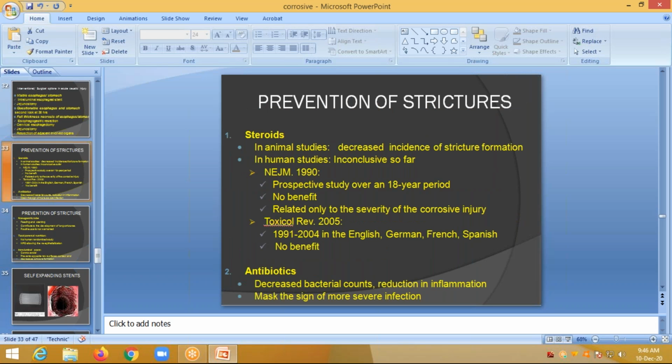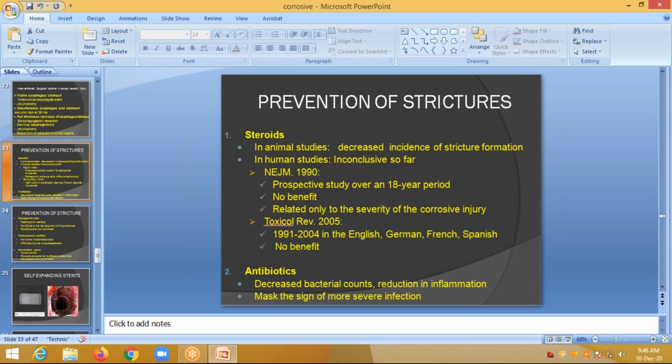So how do we prevent strictures? Stricture formation is seen at a maximum of 99 to 100% in post-corrosive injury. We use steroids in animal studies to decrease the incidence of stricture formation. In humans, it is still inconclusive. These are the journal studies over the last 18 years, and they have shown no benefit from giving steroids.